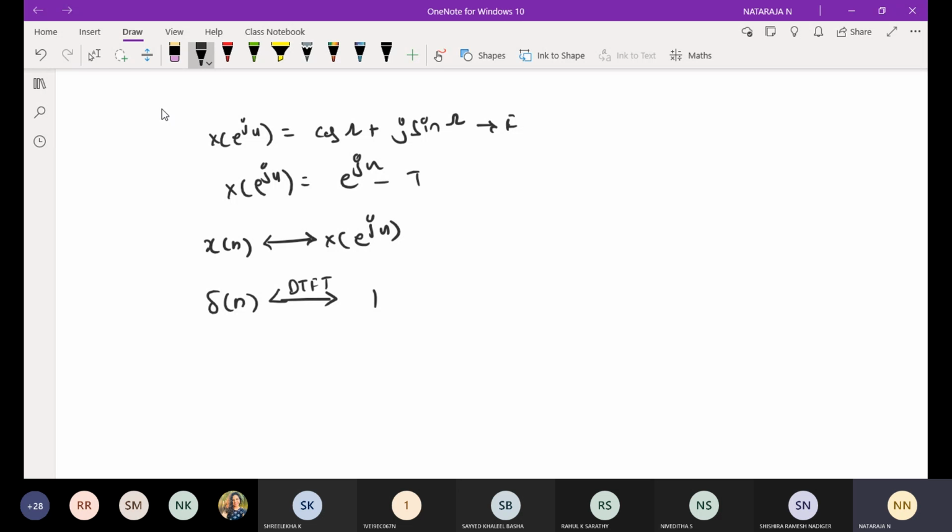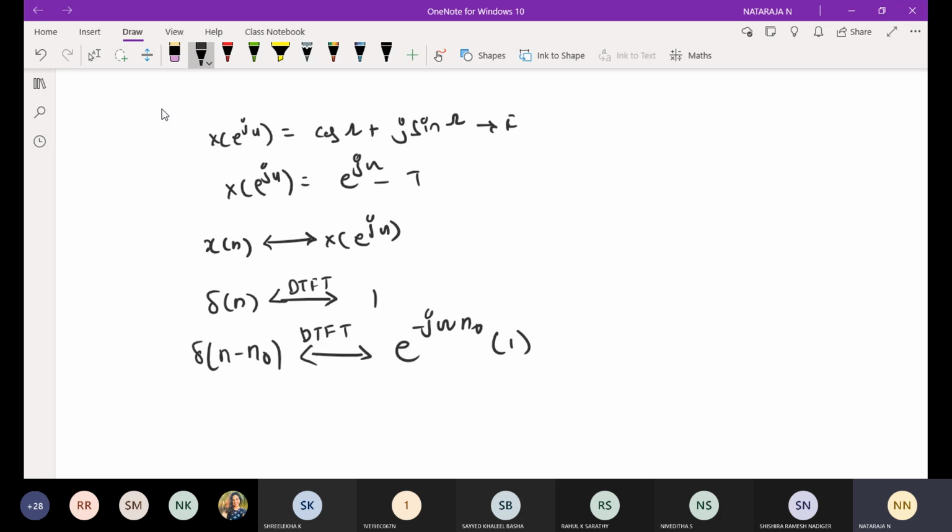Okay. Now, if I take delta of n minus n naught, what is my DTFT? The DTFT of delta of n minus n naught will be e power minus j omega n naught into 1. How am I going to write this? This is the shifting property.